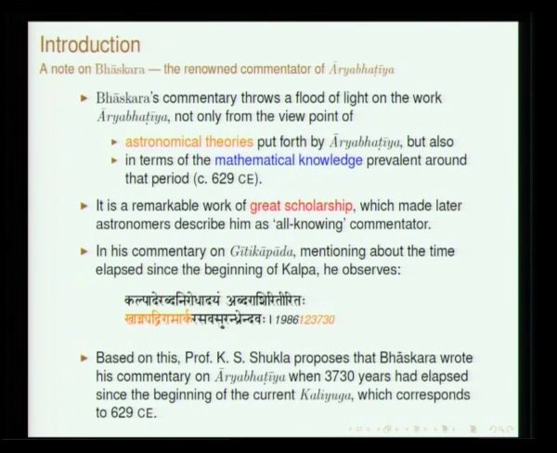Bhaskara has actually written 3 major works. One is Aryabhatiya Bhashya, as I was mentioning. The other 2 are independent works, but Bhaskara describes them as Aryabhata Karma Nibandhana, primarily an exposition on what has been described by Aryabhata. Those two works are called Laghu Bhaskariyam and Mahabhaskariyam. These three works put together throw a lot of light on the mathematical knowledge as well as the astronomical theories present around that period.